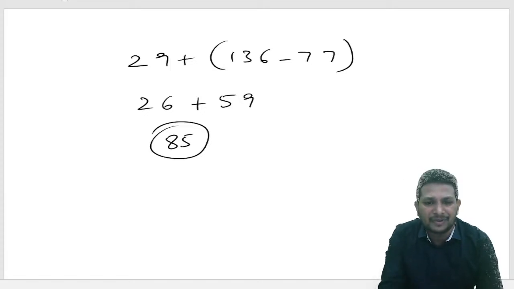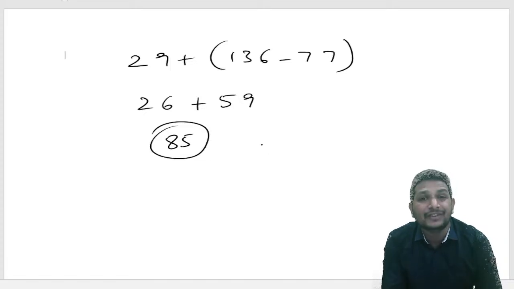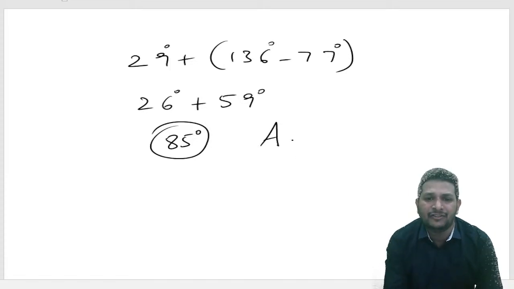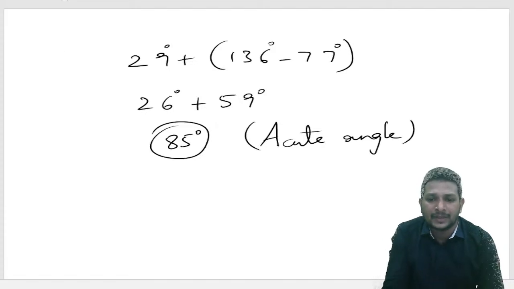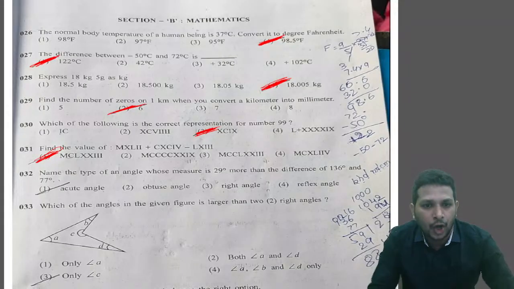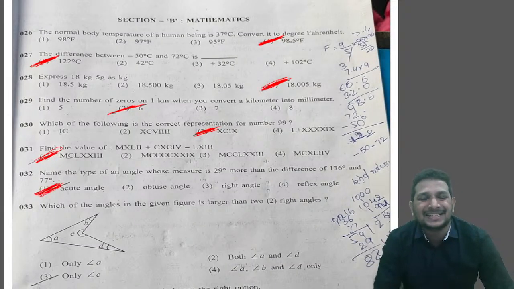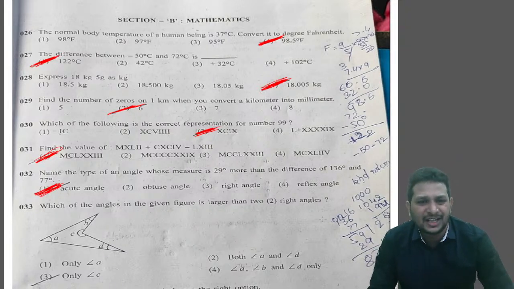So that's nothing but option 1. We got the answer for question 32 as option 1.